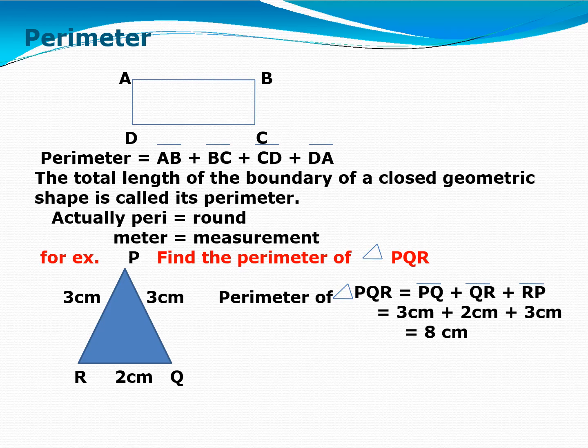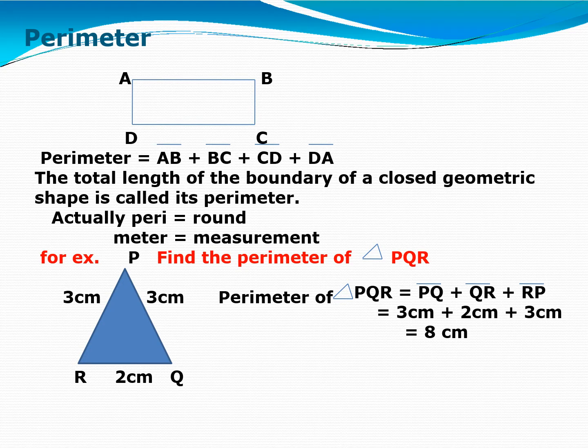For example, if you have to find the perimeter of triangle PQR, the sides are given here. PQ is 3 cm, QR is 2 cm and RP or PR is 3 cm. So the perimeter of triangle PQR is equal to the total of its sides, means PQ plus QR plus RP. In measurement, 3 cm plus 2 cm plus 3 cm. That gives you 8 cm. Right?